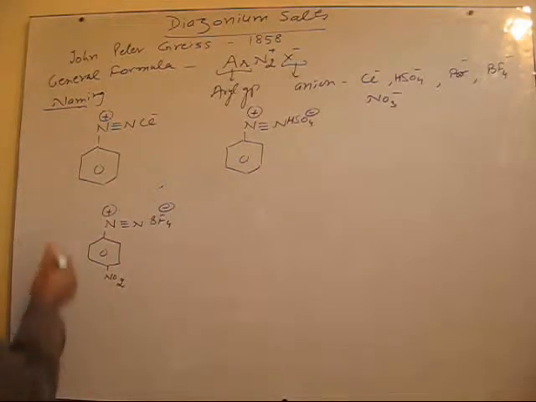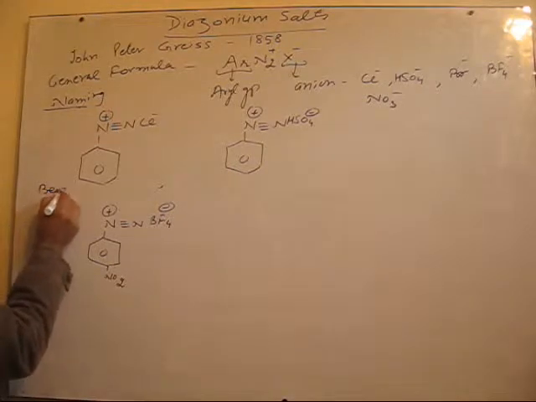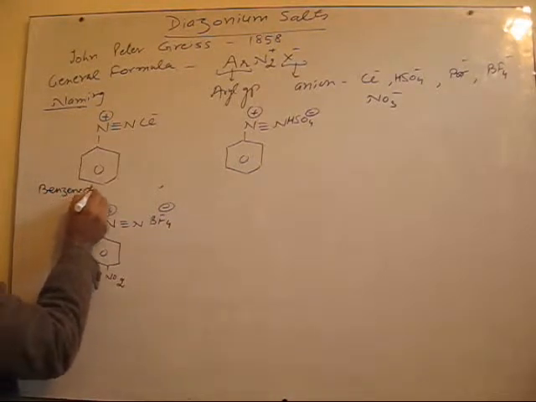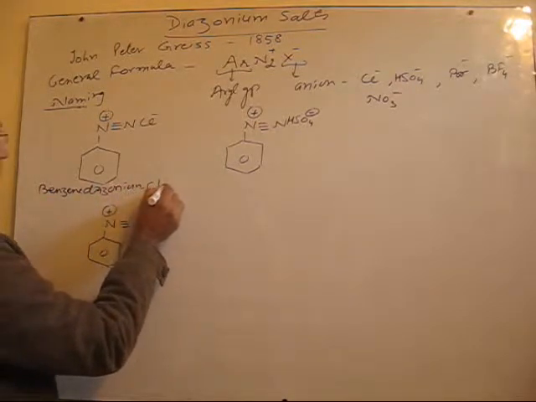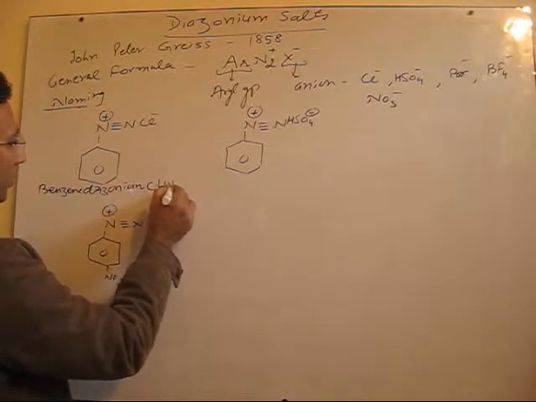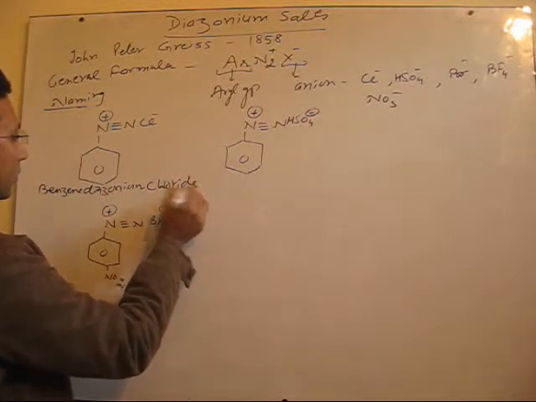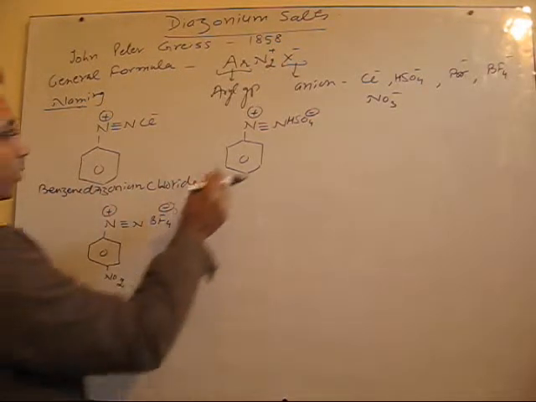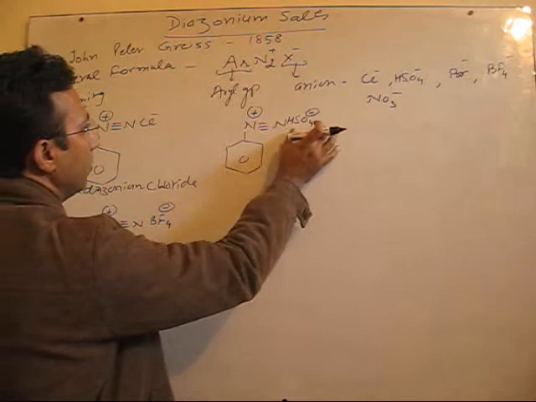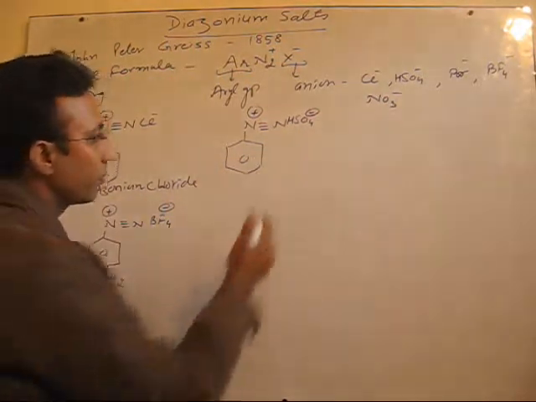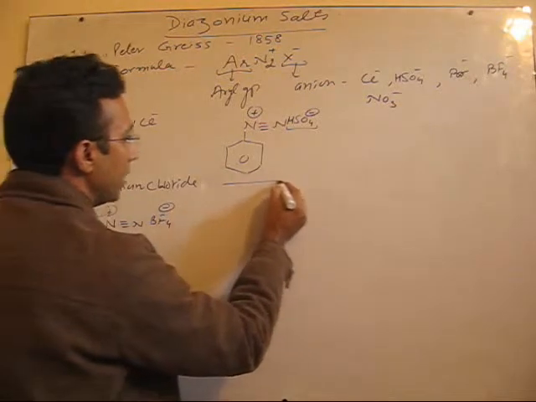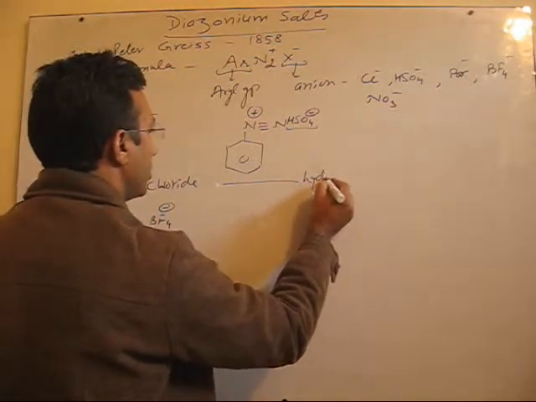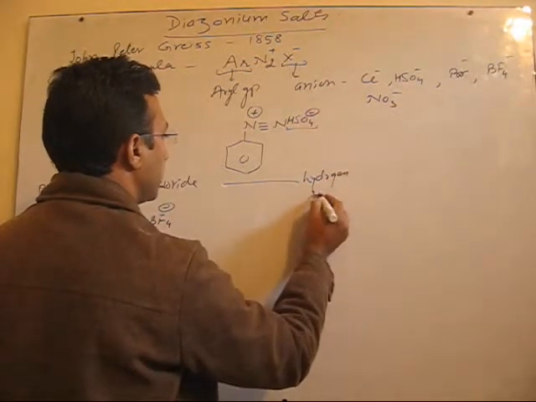So the first compound you have is benzene diazonium chloride. Here you will get benzene diazonium hydrogen sulfate. You should know the name of the ion. It's very simple, right? Benzene diazonium hydrogen sulfate.